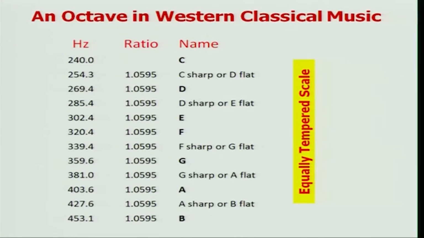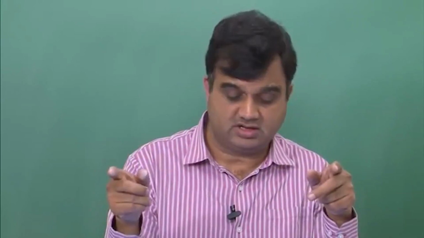Now I wanted to give you a historic perspective as to where this number comes from. In Western classical music and in Indian classical music, we have these 7 notes. In Hindustani classical or Carnatic classical music, we have sa, re, ga, ma, pa, dha, ni, sa. These are 7 notes, and then you go to the next level, and that is sa again. So there are a total of 8 notes when the cycle starts again.